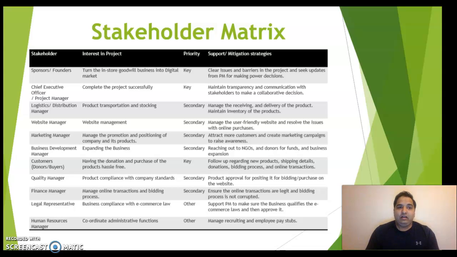Likewise, the website manager will try to create a website, and his support will be to make the website more user friendly and easy for customers to purchase products online, and also to resolve issues from customers having any purchase issues or online issues. So likewise, we have identified all the stakeholders' needs in the project, and their contributions and mitigation strategies.